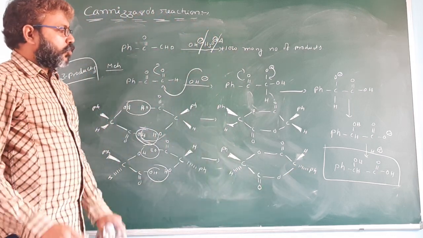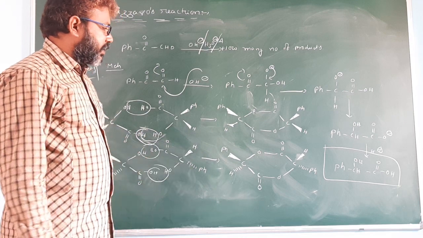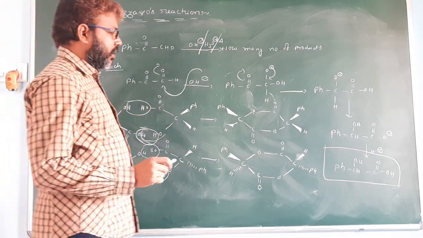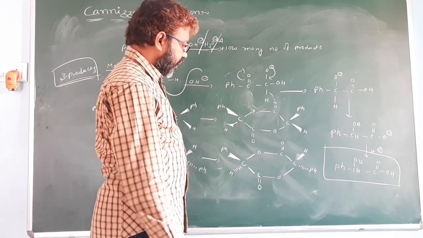So here we get two products. One is the cis isomer, the second one is a trans isomer. But the number of products is 3. So how can you say here we get the number of products 3.